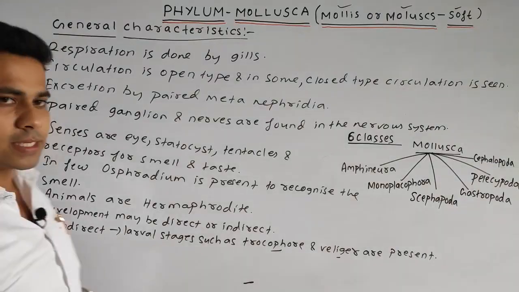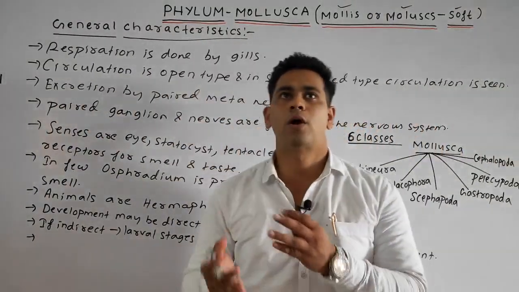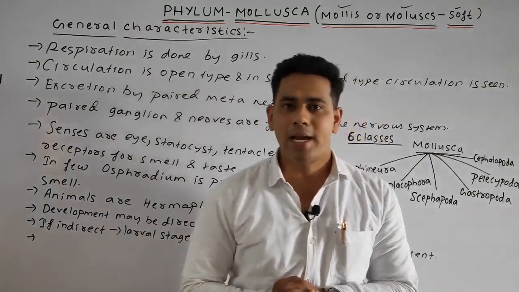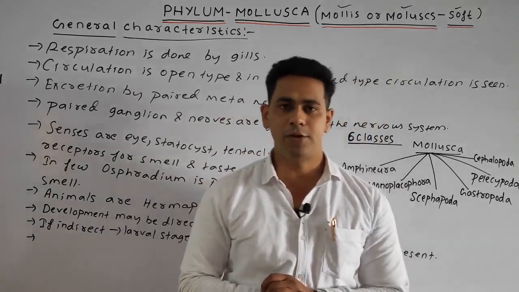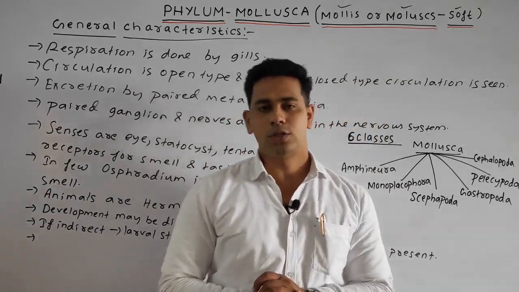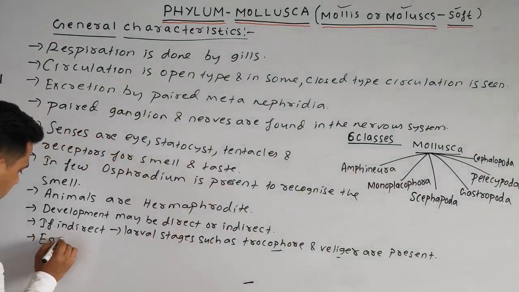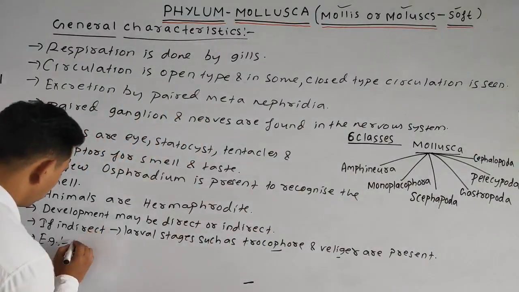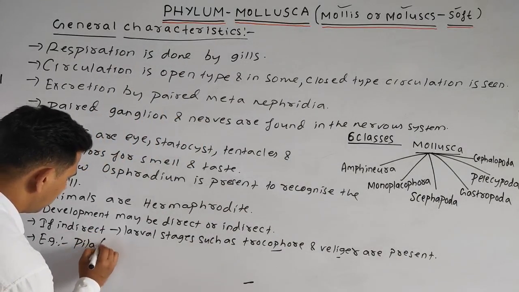Next point, the last one, is examples. Some common examples are Pila, the apple snail; the octopus, known as the devilfish; and also Sepia, called the cuttlefish. Examples are Pila, called the apple snail.